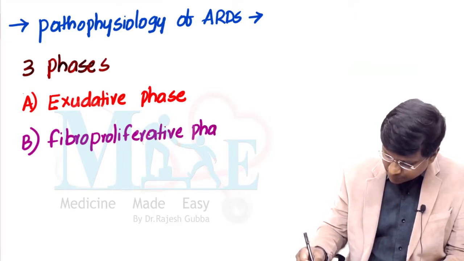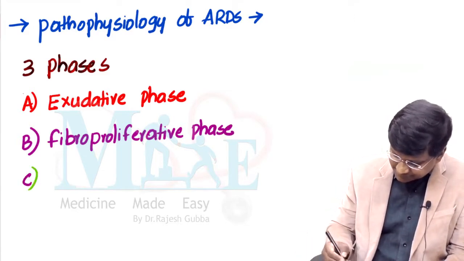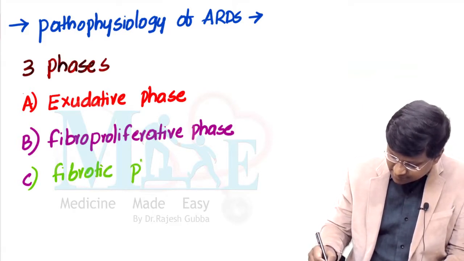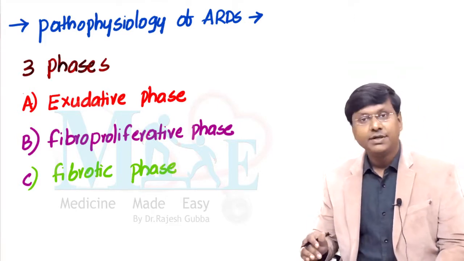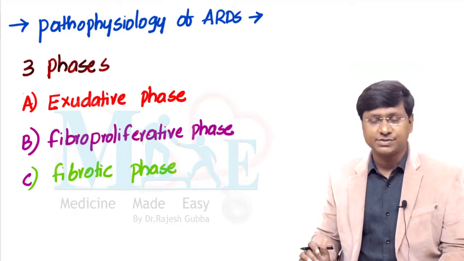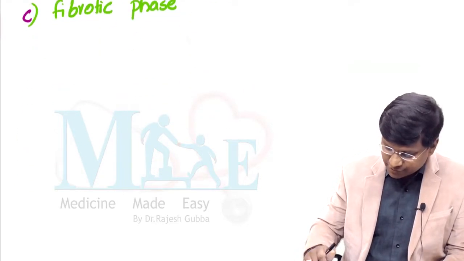Right? We have the fibroproliferative phase. And the third is the fibrotic phase. So these are the 3 important phases in ARDS. Now let me explain what will happen within the individual phases. First, let me take up the discussion of the exudative phase.